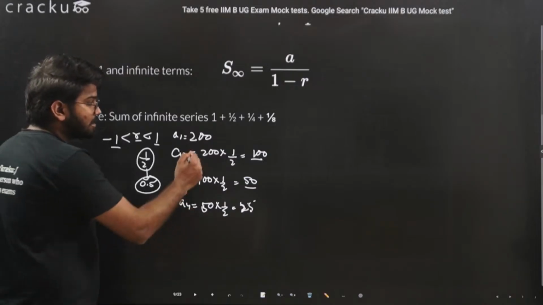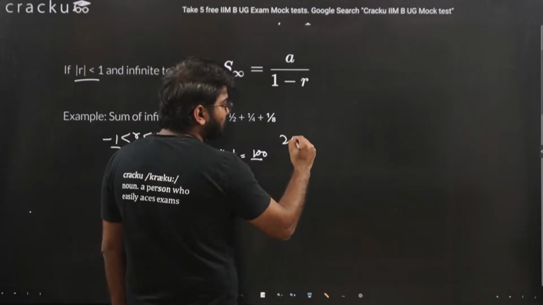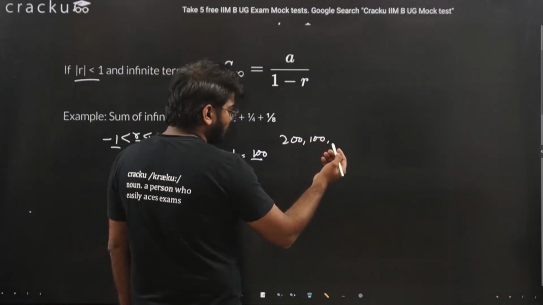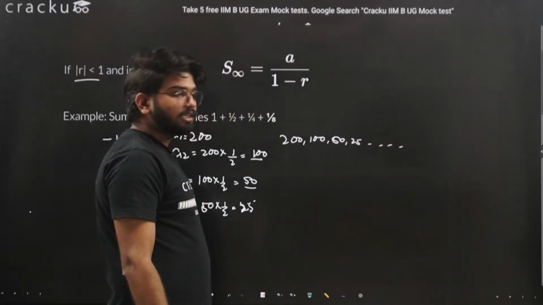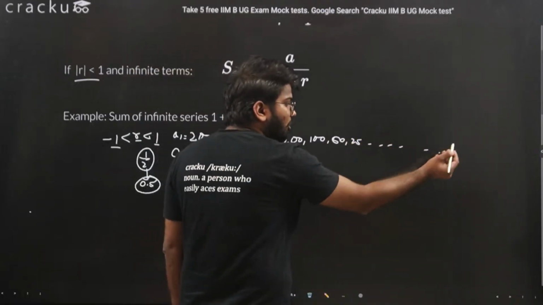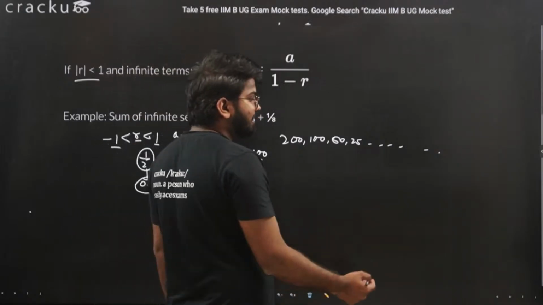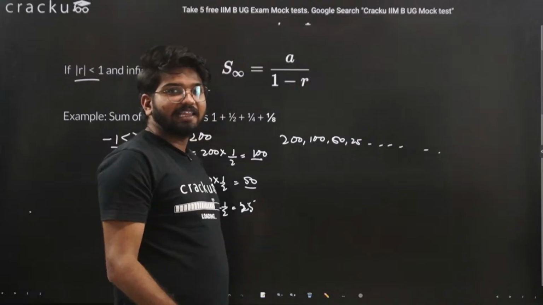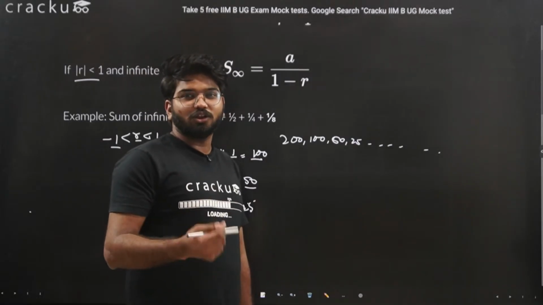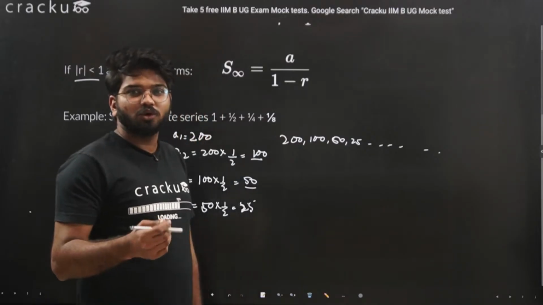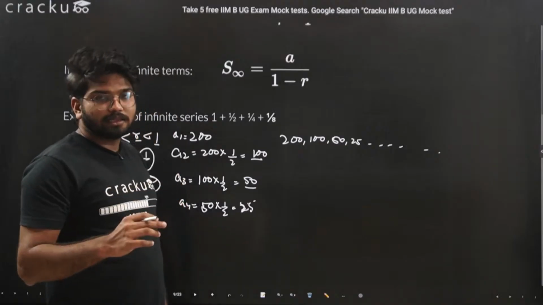In that case, every term of the sequence will be half of the previous term. And at some point, the value will be so small that it would be negligible. And for that, we can't add them into our addition, because it does not make any logical sense to add a negligible value to our sum.